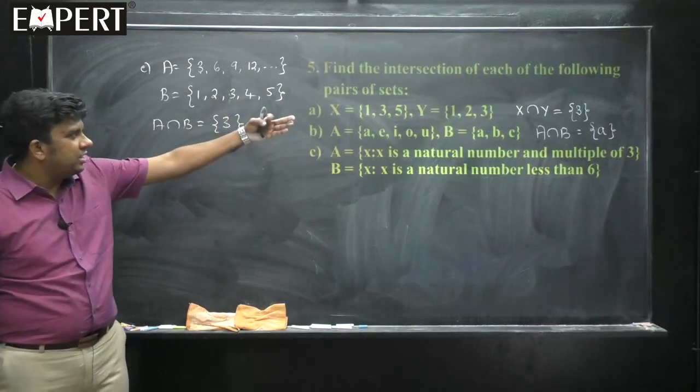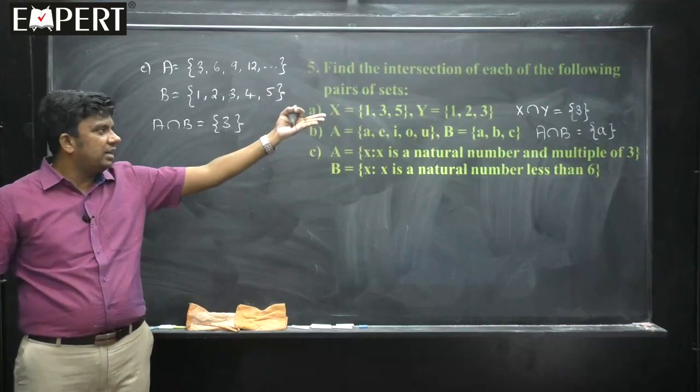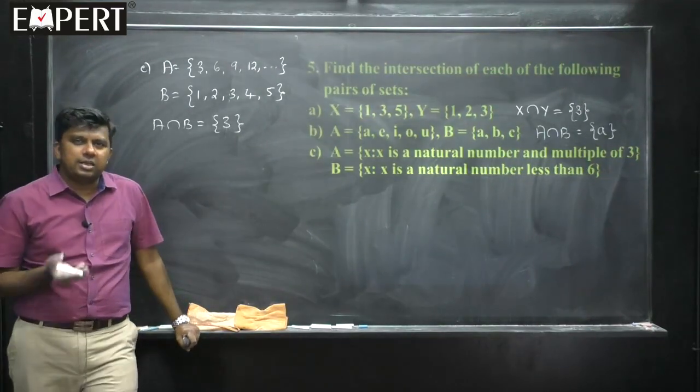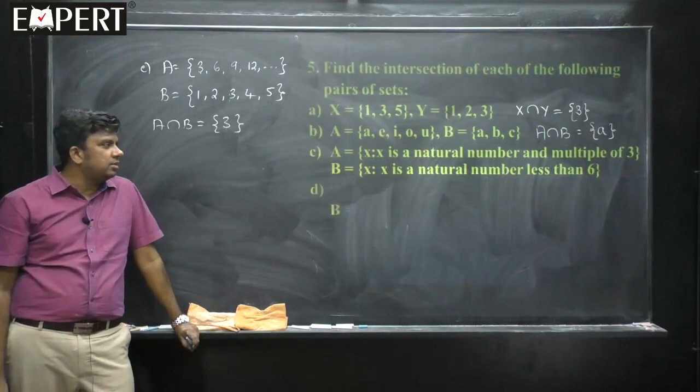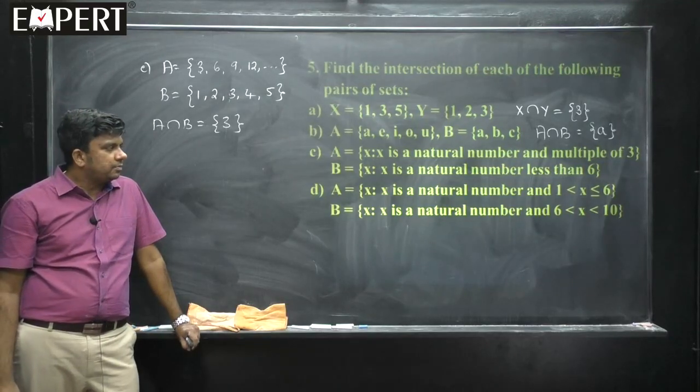You can see that in all these cases, the intersection is a singleton set, but it need not be a singleton set. It is understood. For 3, it is a singleton set. Go to the fourth one.